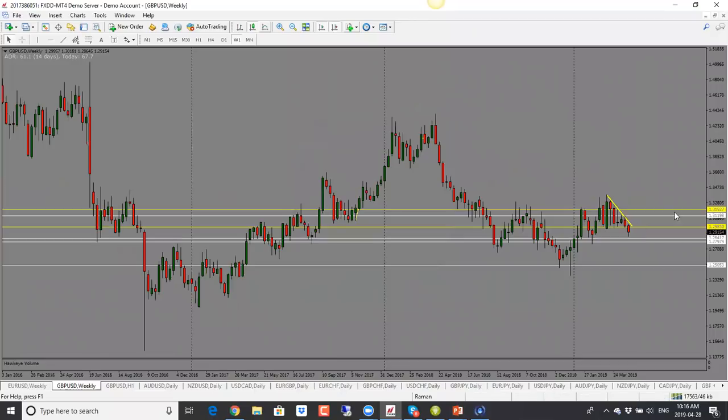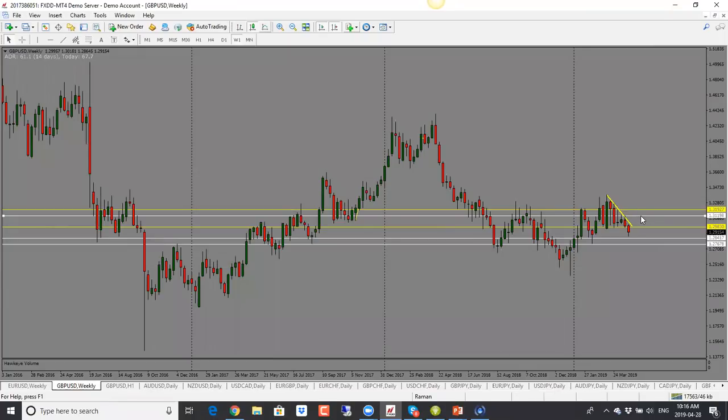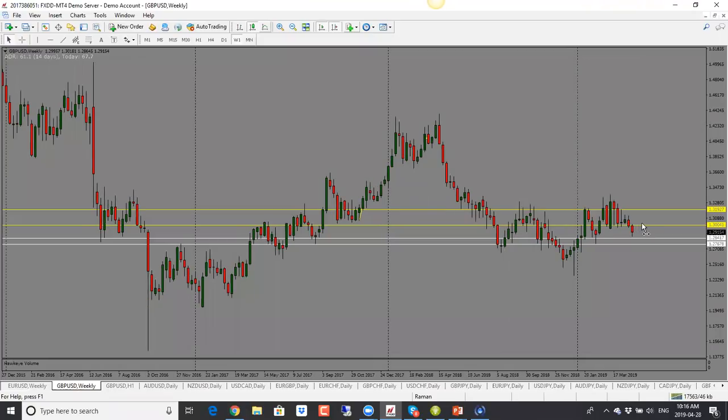So pound as well has been dropping. As we can see, it has this trend lower as well. So with pound, bias is also to the downside, and I will just remove a few extra ones from here. Okay, so as we can see, that's our bias. Last week we were looking for price to drop. It did, and now we have a bearish candle. So still biased to the downside.